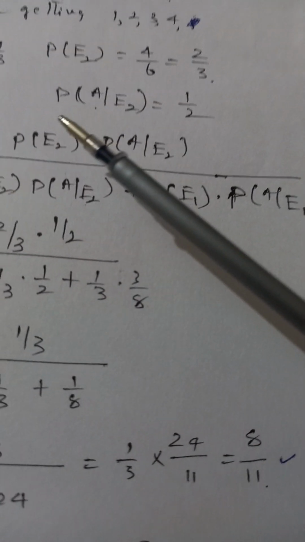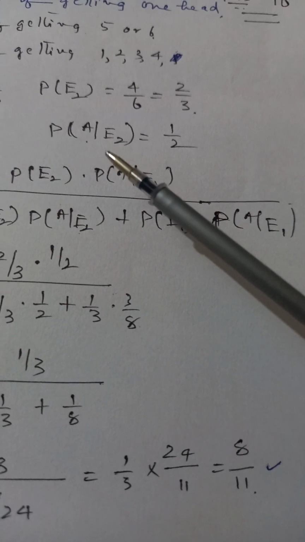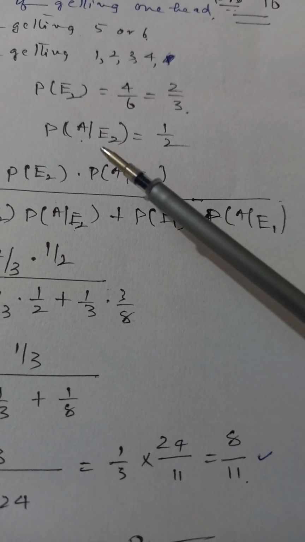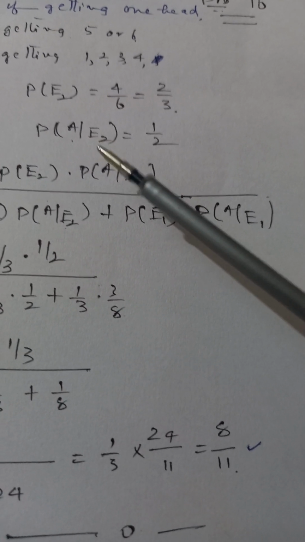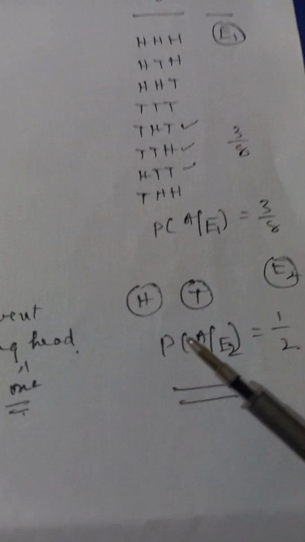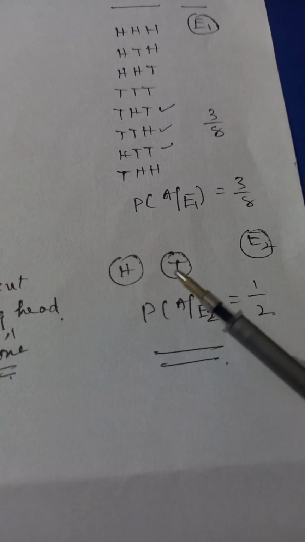Similarly, the probability of A given that E2 has occurred. What is E2? E2 is getting 1, 2, 3, 4. When the girl gets 1, 2, 3, 4, she tosses the coin only once. So look here, she tosses the coin only once, which means you may get a head or you may get a tail.